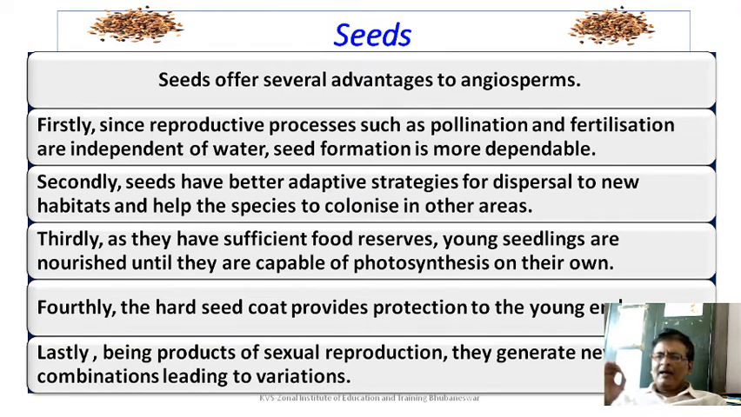Thirdly, as they have sufficient food reserve, the young seedlings are nourished until they are capable of photosynthesis on their own. Fourthly, the hard seed coat provides protection to the young one. You might have seen tamarind seed, they're quite tough. Lastly, being the product of sexual reproduction, they generate new genetic combinations, leading to variation.